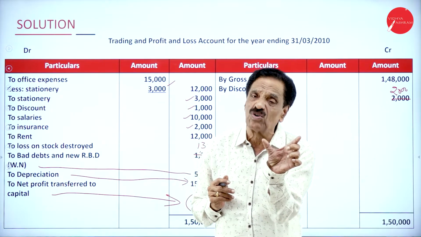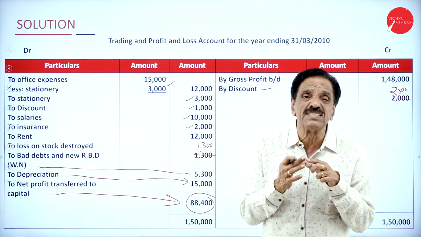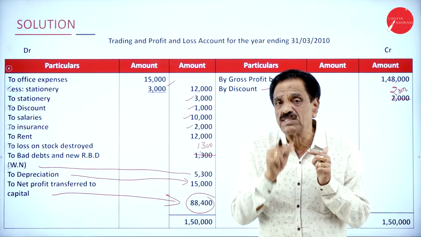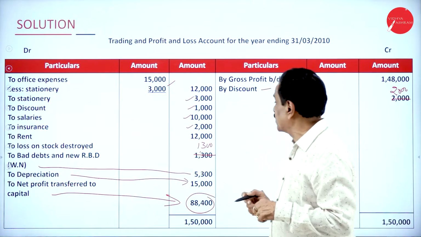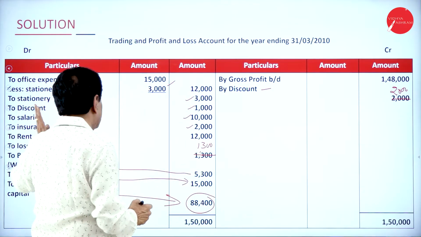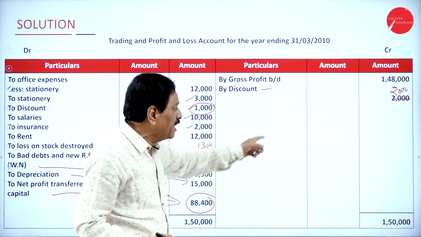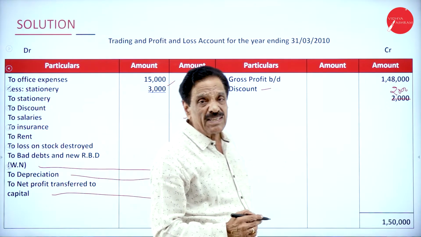Full value is 4,000. I have shown it in the trading account. How much money are you going to recover? 2,700. What's the balance? 1,300. That's the loss on stock destroyed. We receive the discount received. How much money? 2,000. How much discount allowed? 1,000. This will come on the debit side of the trial balance. This will come on the credit side of the trial balance.